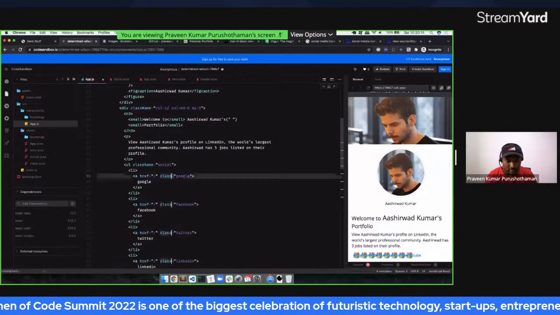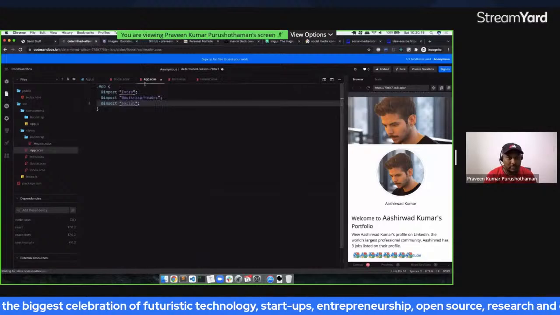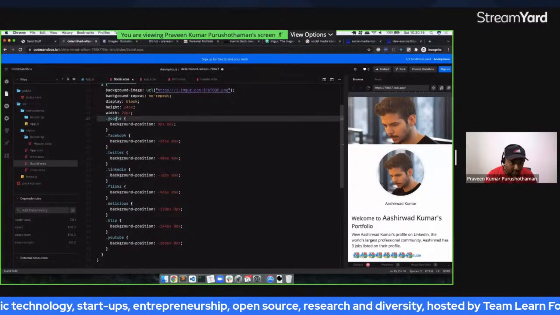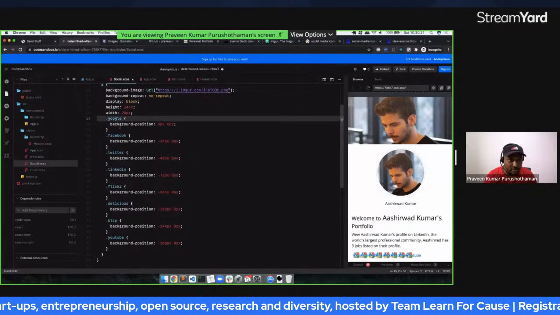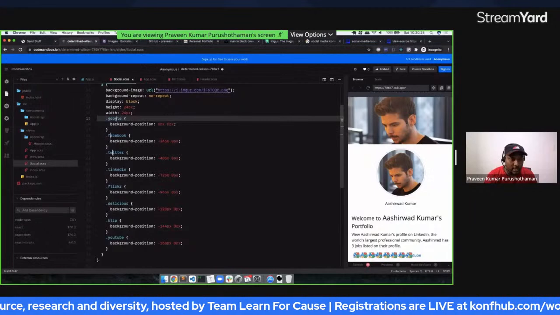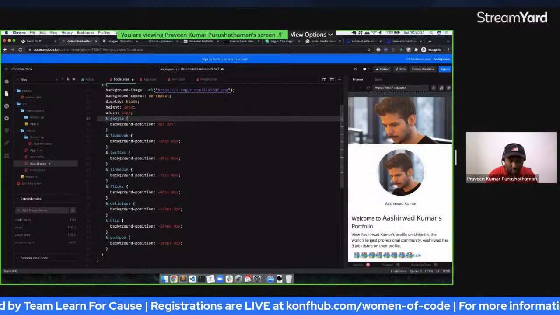And if we go back to our socials, this is my fault again. What we need to do is, when you are putting this inside SCSS, you need to make sure you are adding an ampersand here, or else it will not work. I thought I added that, but I forgot. Okay, so you got all these things.